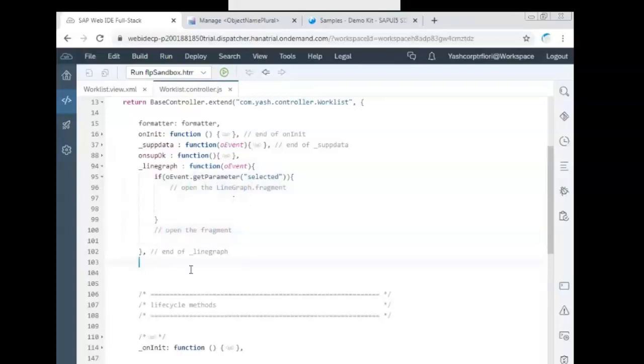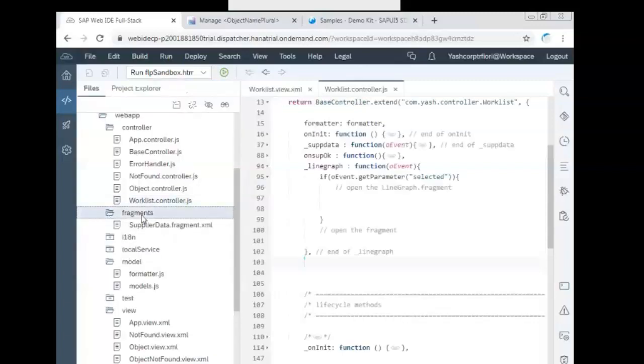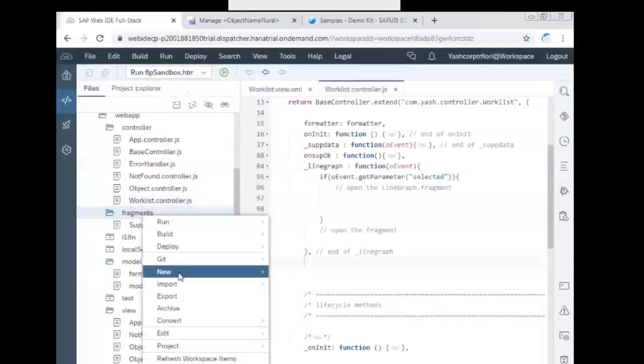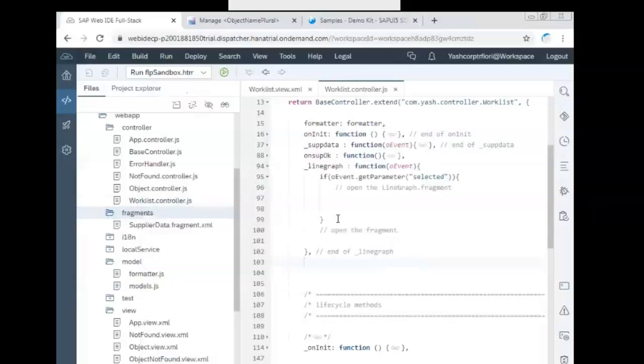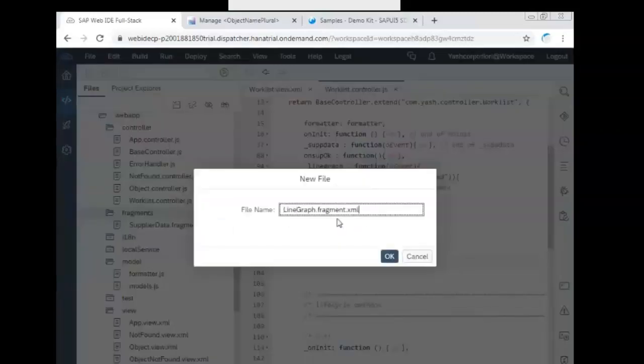Open the fragment. Here you have to close the fragment. That in the fragment you will see. Already if the folder is there, fragments folder, inside that you can create a new file. Right click on the fragment, new file. Let us say linegraph.fragment.xml.